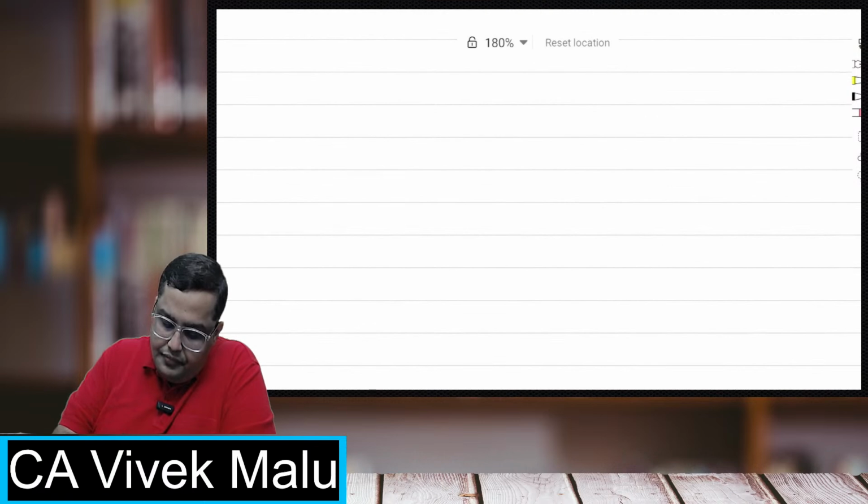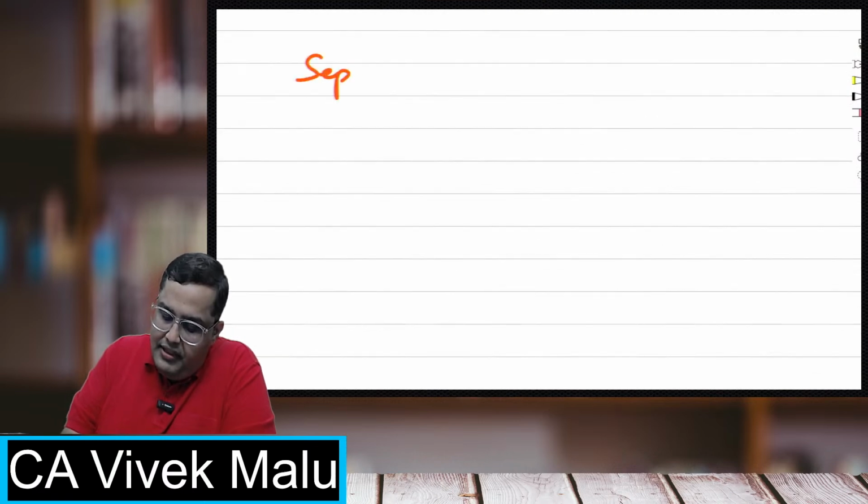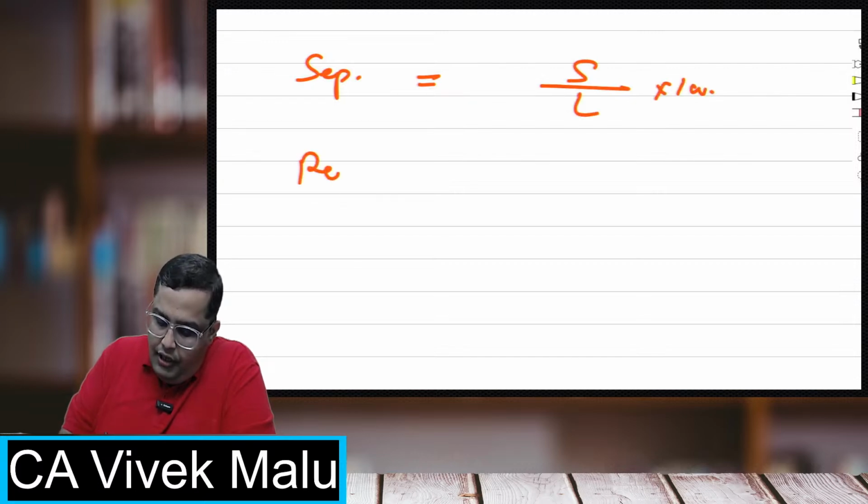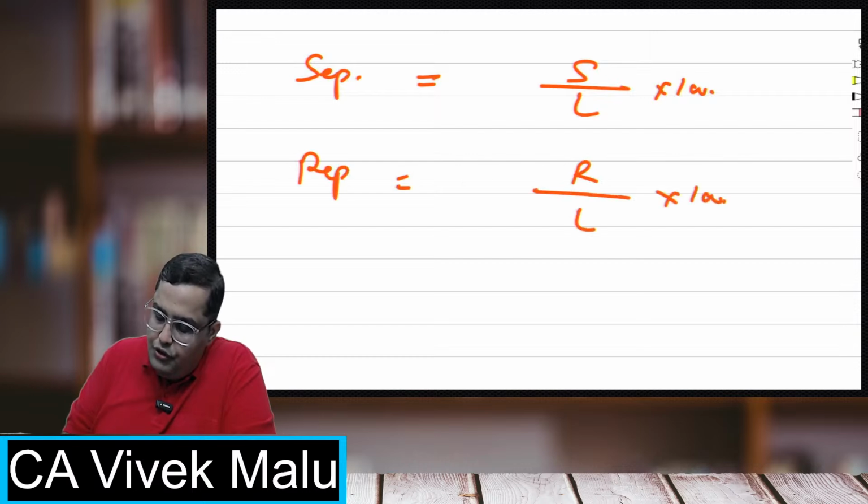Students, so the separation method formula: separation upon average labor force into 100. Replacement method: replacement upon average labor force into 100.